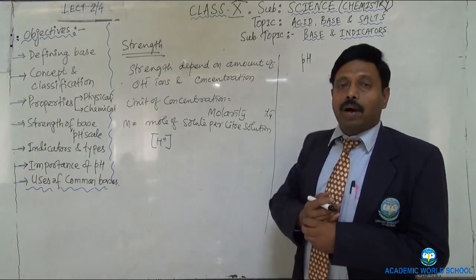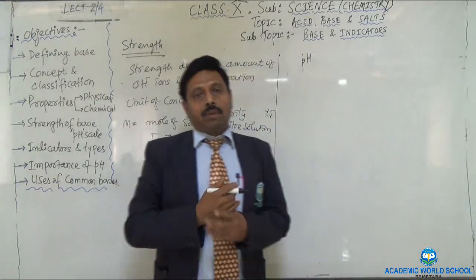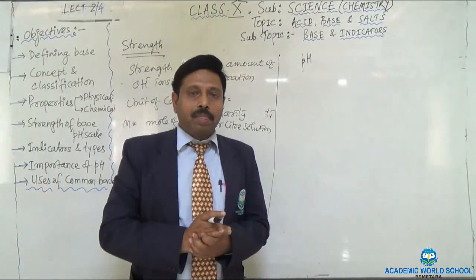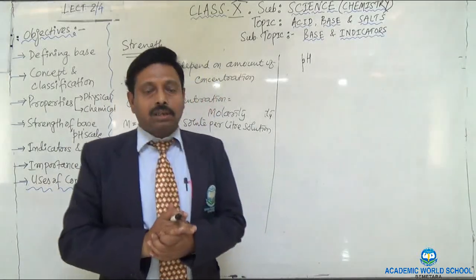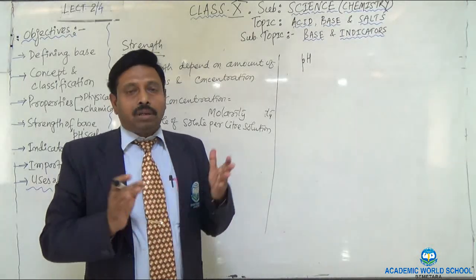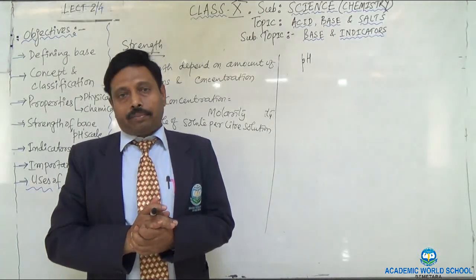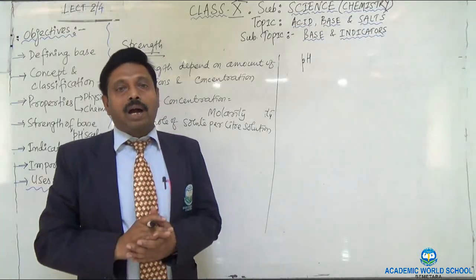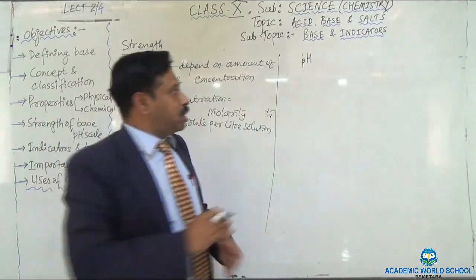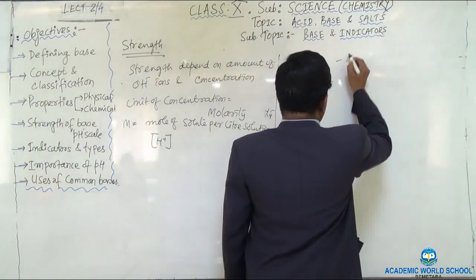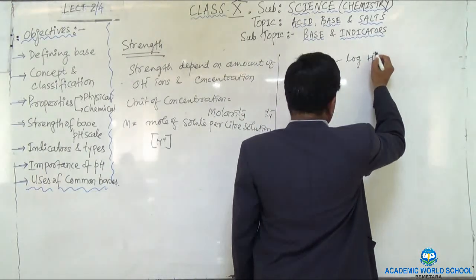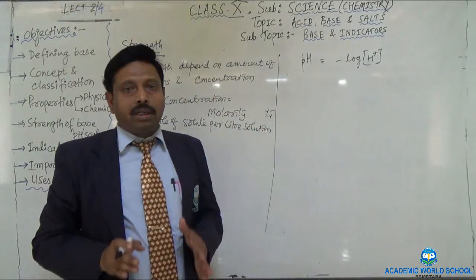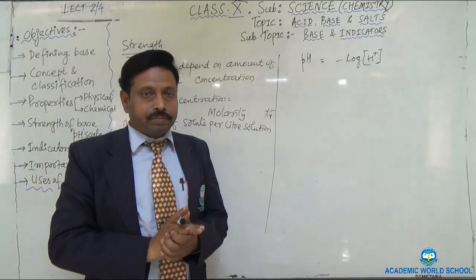This is also called the power of the hydrogen or the potential of the hydrogen. pH gives you the amount of the hydrogen ion. pH can decide whether a solution will be acidic or basic. The definition of the pH is, it is the negative logarithm of hydrogen ion concentration. So pH is equal to minus log [H+]. This is the actual definition of the pH, negative logarithm of hydrogen ion concentration.